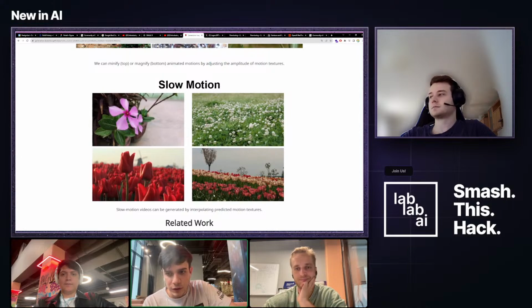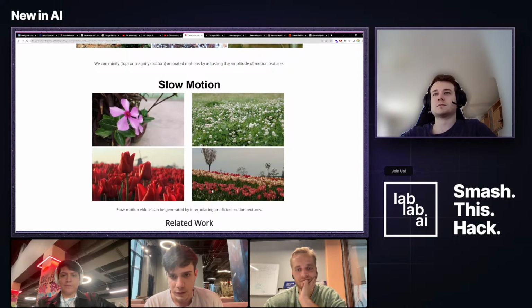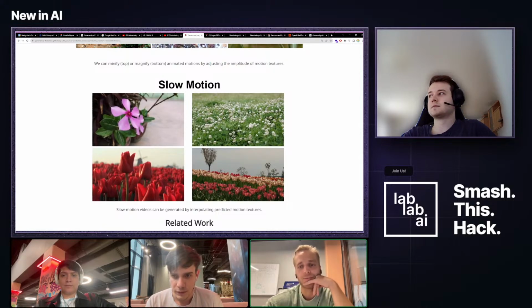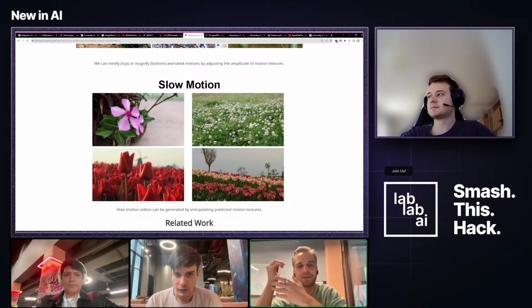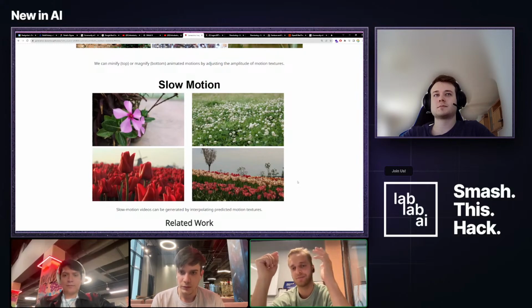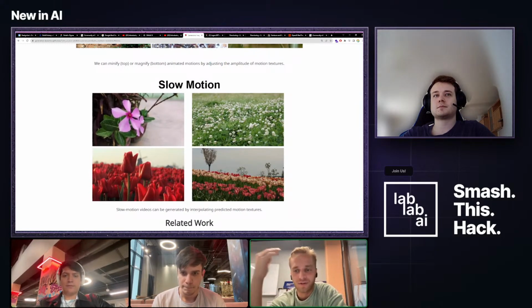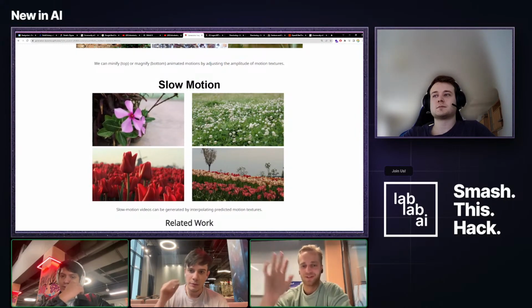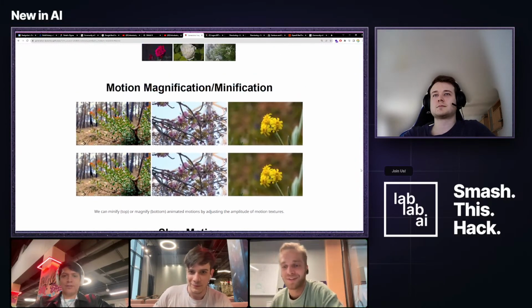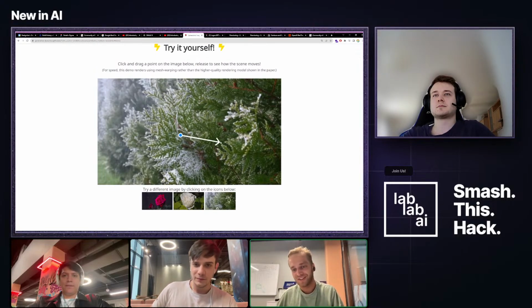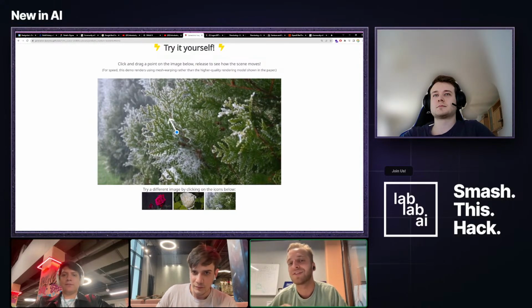I would be curious to understand a bit more about their tech stack and what's behind all of this. This looks very cool because it seems like they're segmenting the image and getting the different parts that are connected to each other, and then they make them move together. I don't know what this would be called. It's some kind of segmentation and vectorization, and then it calculates the physical effects.